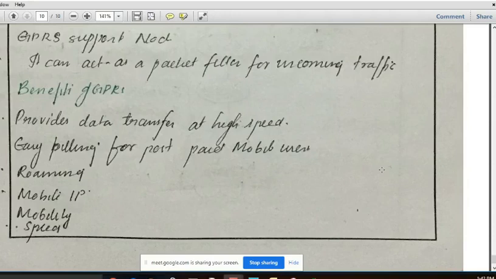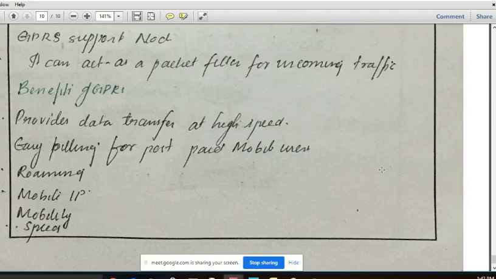Mobility means the ability to maintain constant voice and data communication while on the move. As for speed, it provides fast data transfer and connects calls also.